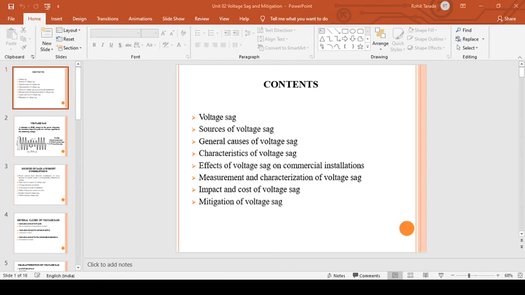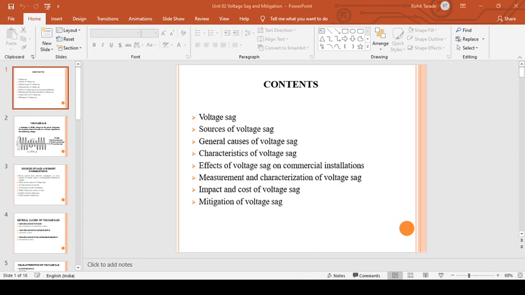Phase angle jump is nothing but a disturbance in the 120-degree phase displacement of VR, VY, VB, which is affected by the power electronic converters. And point on a wave is the phase angle at which the sag starts. It is the time at which the sag occurs in the system.